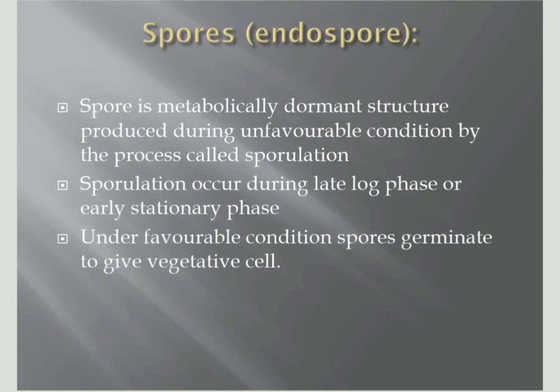A spore is a metabolically dormant structure produced during unfavorable conditions by the process called sporulation. It occurs in the late log phase or the early stationary phase. Under favorable conditions, spores germinate into a complete bacterial vegetative cell.